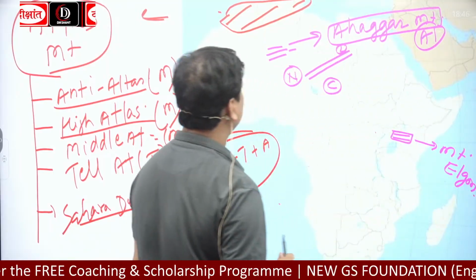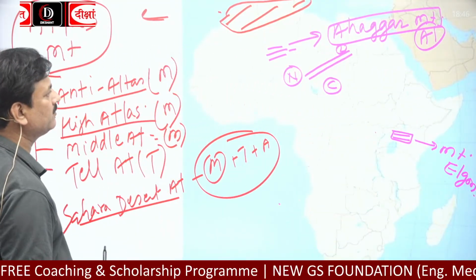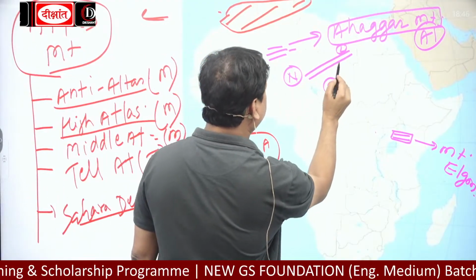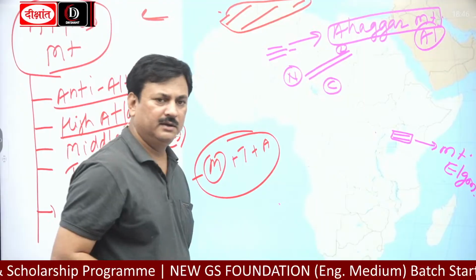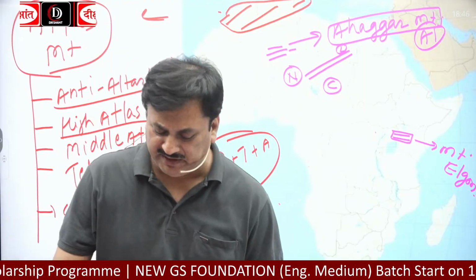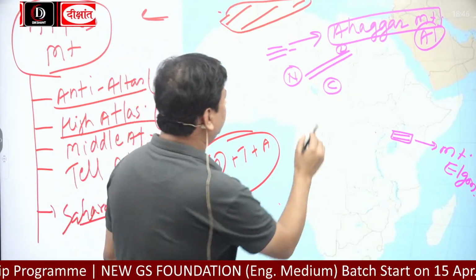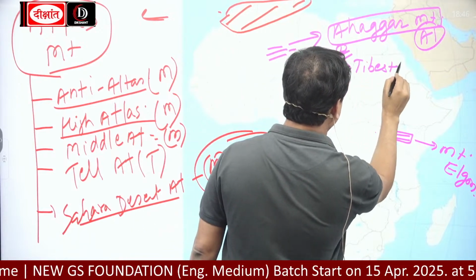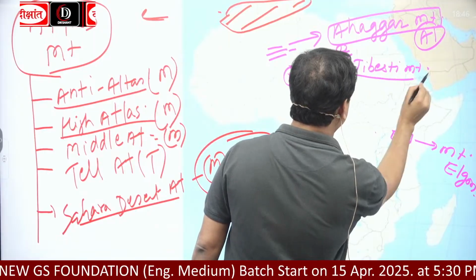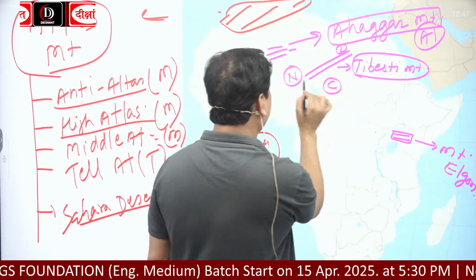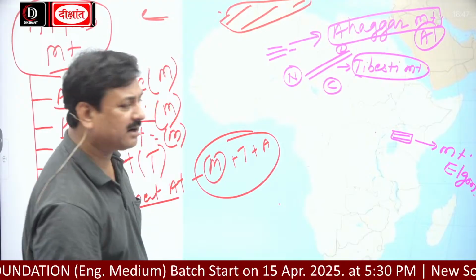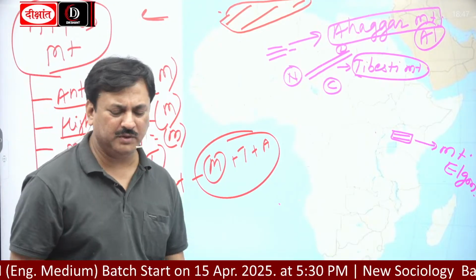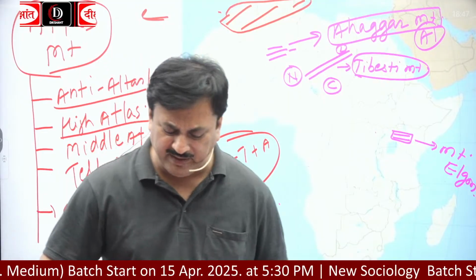Niger, Chad, and Libya. What is the name of the mountain? Tibesti mountain. 3 countries, Libya, Chad and Niger, not Nigeria. Okay. Mount Elgon is in Uganda and Kenya.